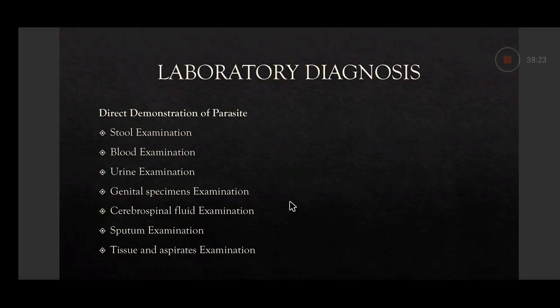Also, you can see microfilaria, Wuchereria bancrofti. You can make a blood film, stain and see. Or in Wuchereria bancrofti, even directly without staining you can see microfilaria.